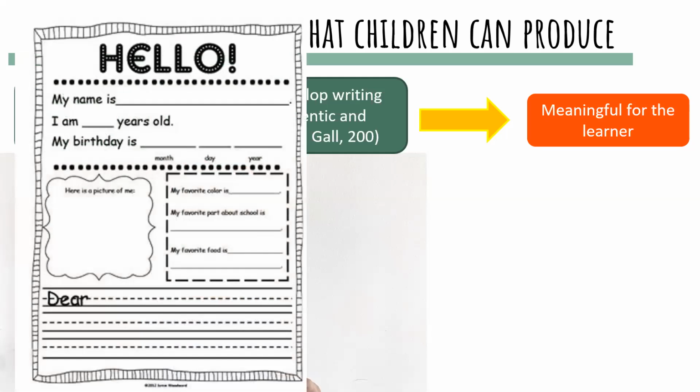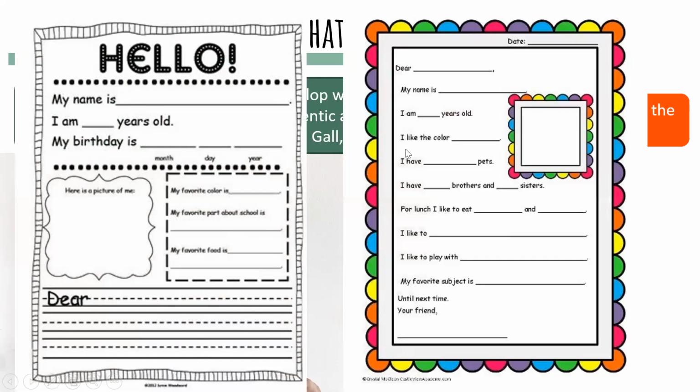And here, for example, we have some examples of a letter. As you can see here, we have the supportive language: my name is, I am, my birthday is, and then month, day, year, my favorite color. And at the end, we have dear Juanito, and then they can start writing the letter. And here we have another one. As you can see, check the supportive language that we have here. It means that children maybe are not ready to write a real or complete letter. Why? Because maybe they are missing vocabulary words. Maybe they are missing the structure.